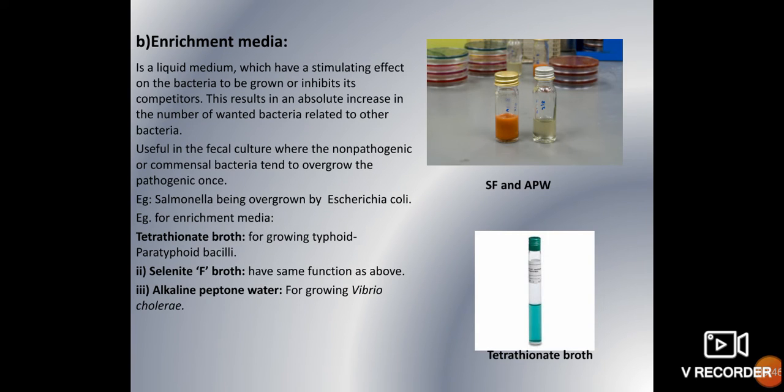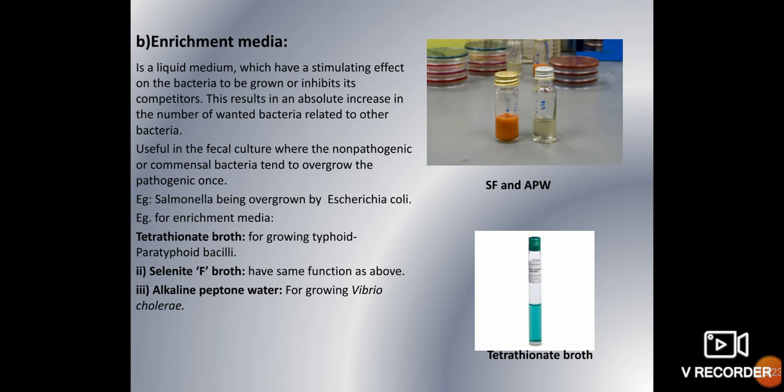Next, enrichment media. Till now I was talking about the enriched media. Now I am going to talk about enrichment media. So you should note down the terms, and know each term's difference properly. What is enrichment media? Sometimes you want to grow one particular bacterium by inhibiting the growth of other bacteria. In those cases we can use enrichment media. So enrichment media enhances the growth of one particular bacterium by inhibiting the growth of other bacteria.